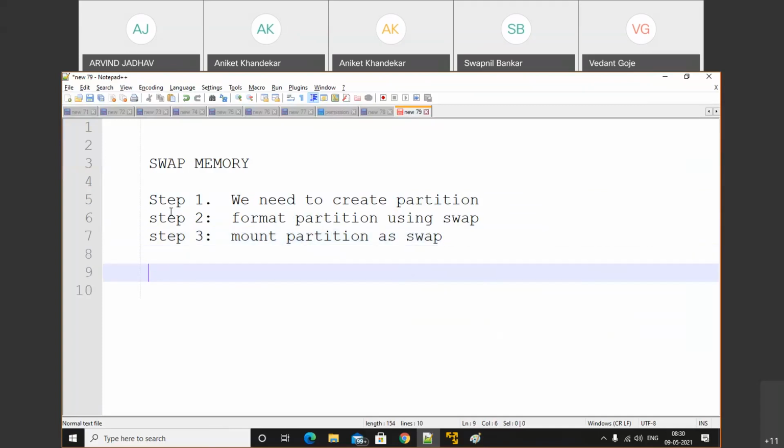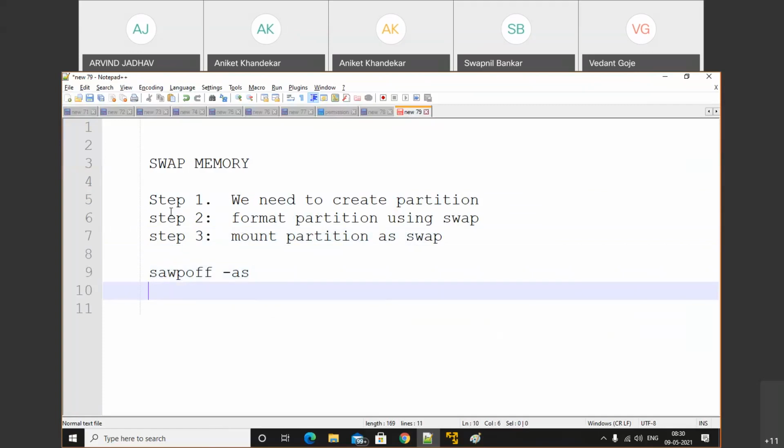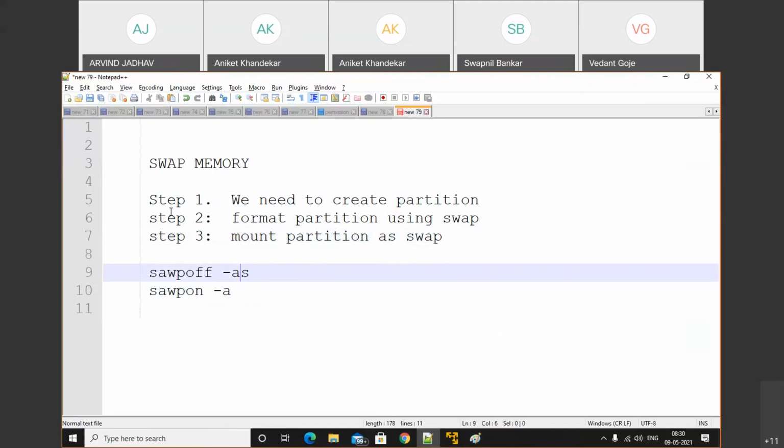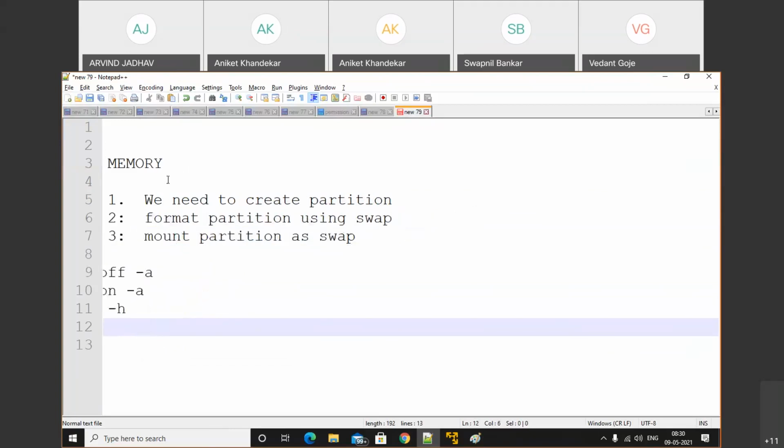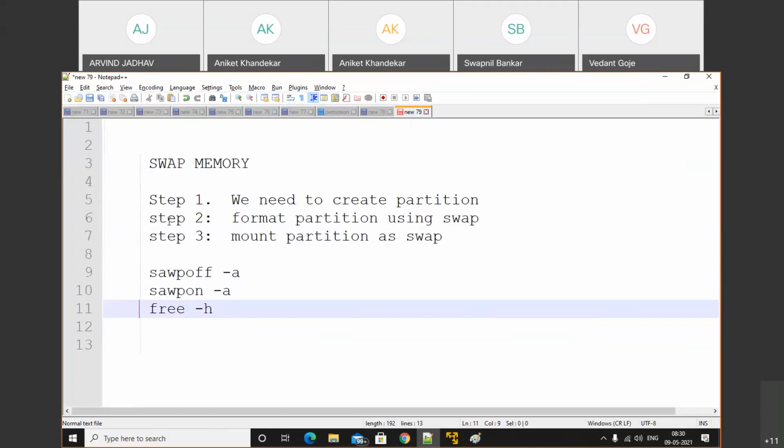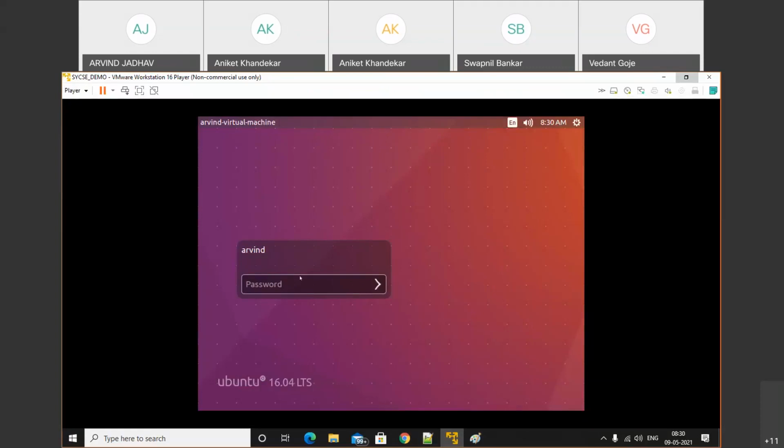Some commands are available. swapoff -a turns off the swap. swapon -a turns on the swap. free -h will display the swap memory. So these are a bunch of commands available to perform the swap operation. Let's discuss how we'll perform the swap operation.